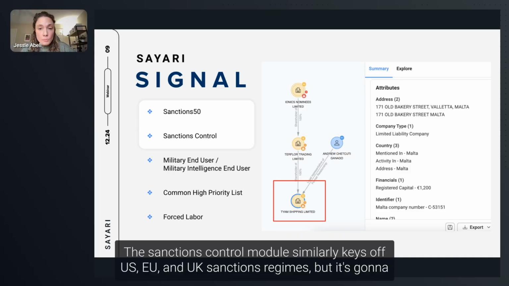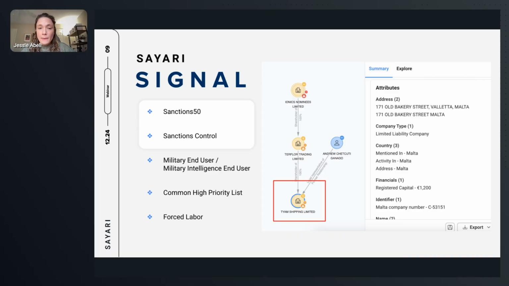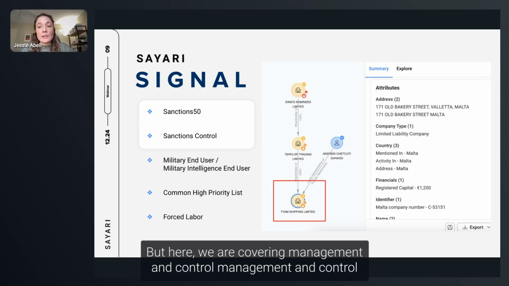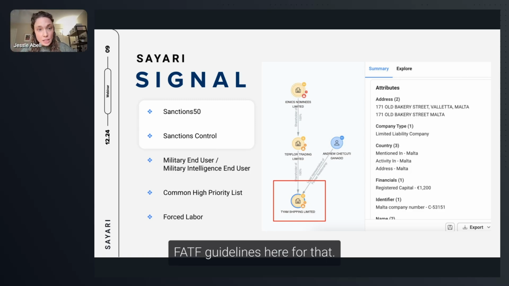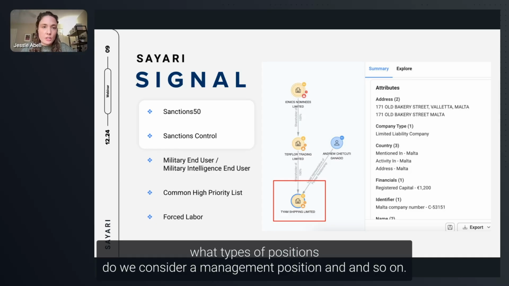The sanctions control module similarly keys off US, EU, and UK sanctions regimes, but it's going to identify entities across the world that are controlled directly or indirectly by sanctioned parties. Control, one of those terms that can mean just about anything, but here we are covering management and control positions, and minority ownership going to be 25 to 50%. We're keying off current FATF guidelines here for that. Again, in the written documentation, we have an abundance of detail about specifically what types of positions we consider a management position, and so on.